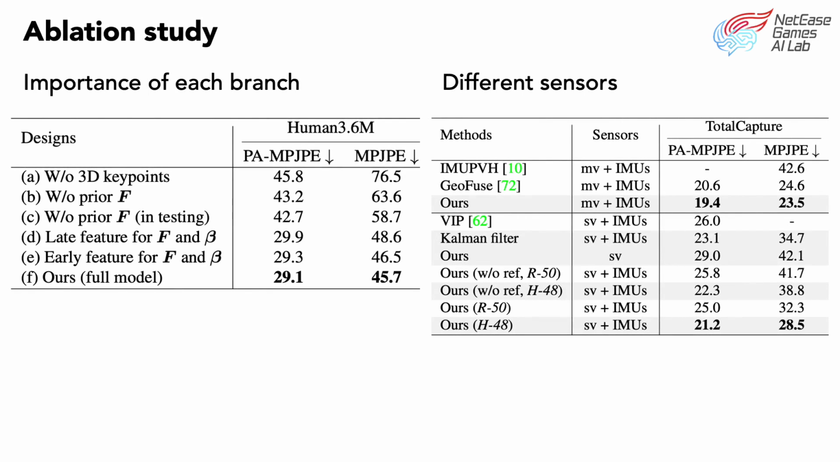The ablation study reveals the importance of each branch. If the keypoint branch or the prior branch is discarded, the performance will degrade apparently. Besides, if we deactivate the learned prior parameters only in testing as C shows, its performance will be better than B, indicating the prior F has guided the keypoint's learning to some extent. The right figure shows the performance of different sensors and baseline methods.